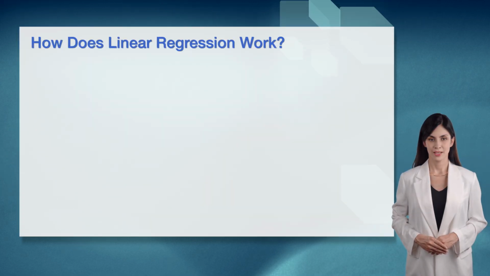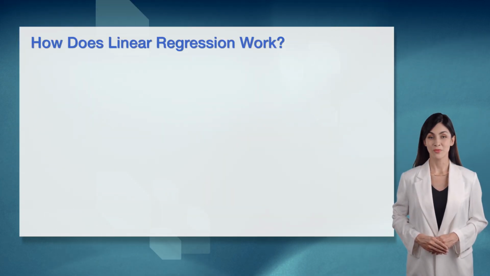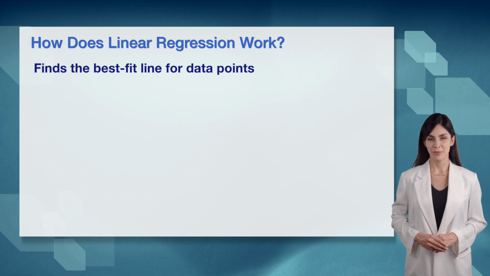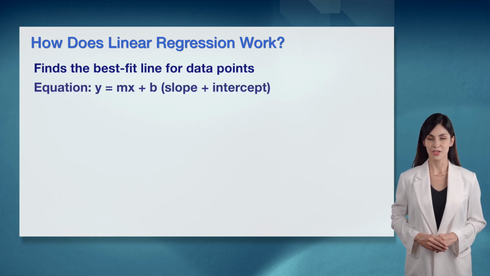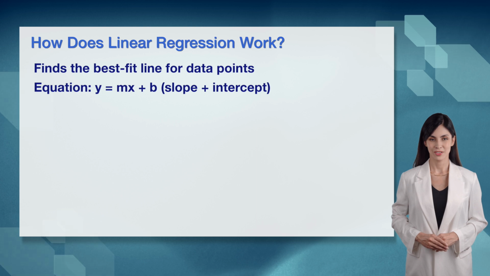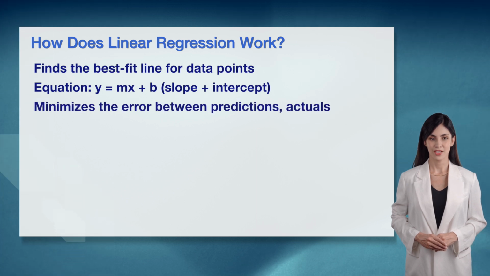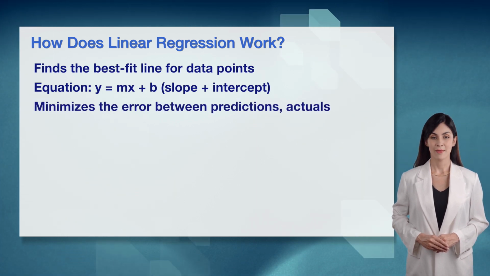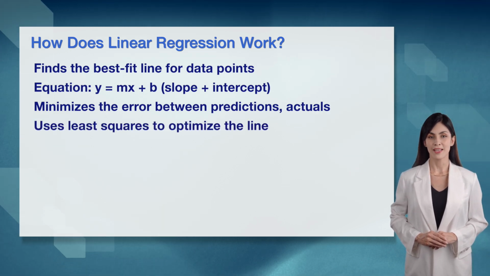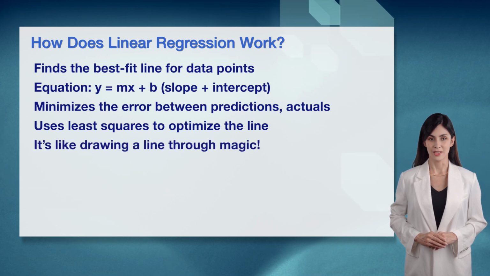Let's uncover how linear regression works, and I'm so excited to break it down. It finds the best fit line for your data points, creating a straight path that captures the trend. The equation is y = mx + b, where m is the slope and b is the intercept, defining the line's position. It minimizes the error between predicted values and actual data points, ensuring the best fit possible. This is done using a method called least squares, which optimizes the line perfectly. It's like drawing a line through magic. I'm so thrilled to see it in action.